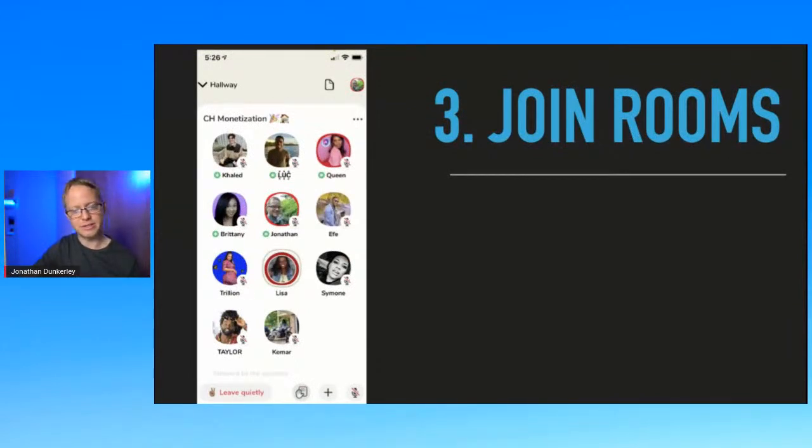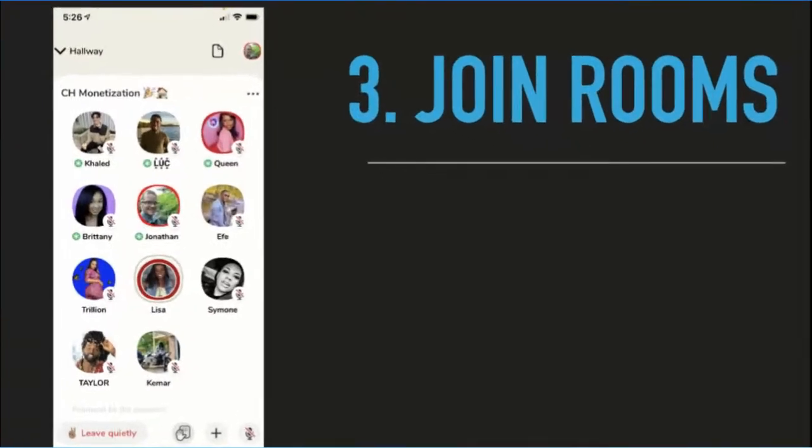There's the moderators. They're at the top. They have these little tiny green, I guess, beans is what they're calling them, green beans, and those just mean that people have the power to bring people up on stage and also the power to mute people. And it also gives them a sense of authority in that group or in the room. And then if anybody else is up on stage, they just get put down here. And then right below it, there's followed by the moderators or people on stage. And then below that's just people that just came into the audience. So we have all those different ones.